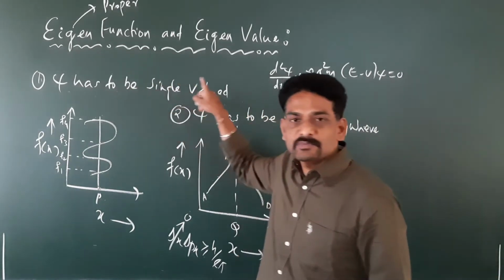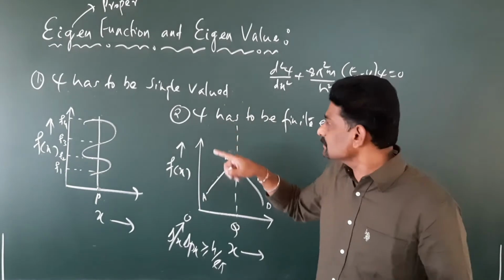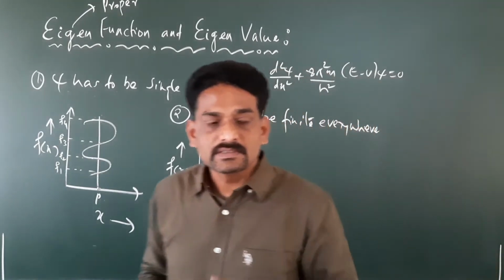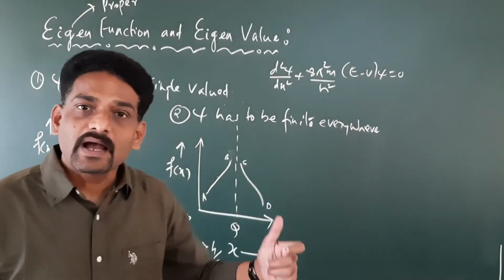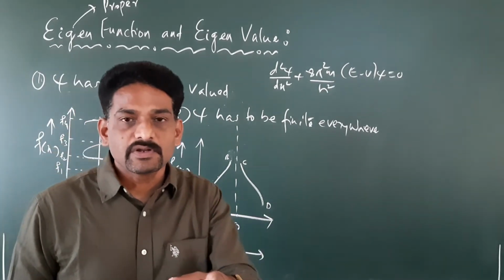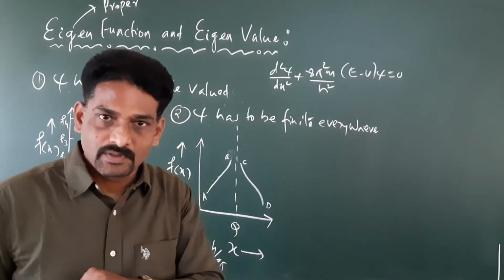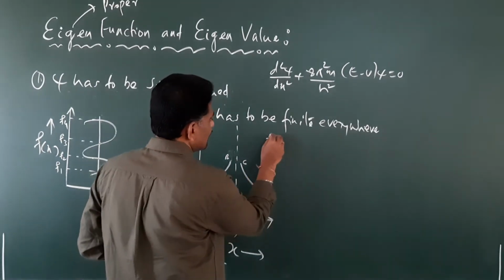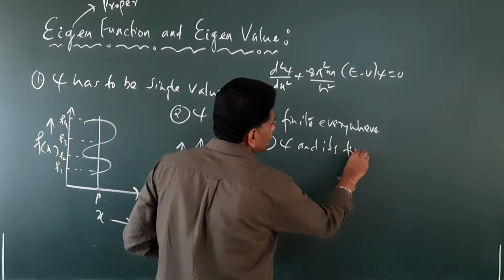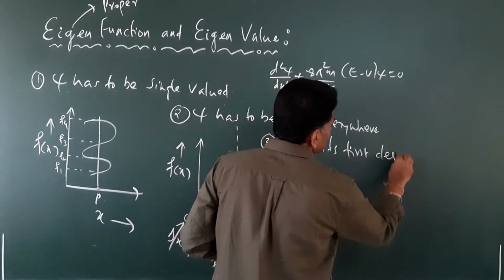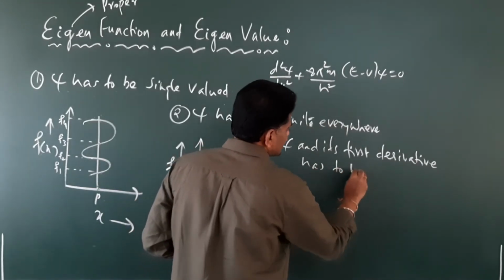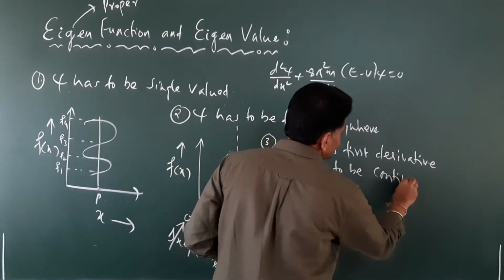First is psi has to be single valued. The second one is psi has to be finite everywhere. There is one more condition. The third condition is that we say psi and its first derivatives has to be continuous. What is that? The third condition is that psi and its first derivative has to be continuous.